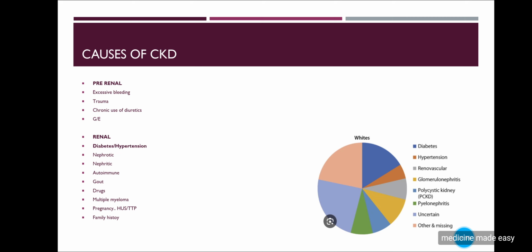In a separate line, starting from the pre-renal causes, there is no history of any excessive blood loss from any side, any recent trauma, any use of diuretics, any recurrent chronic diarrhea and vomiting, or chronic loose stools and vomiting. Then if the patient, as in my case, is diabetic and hypertensive, you have to explain in